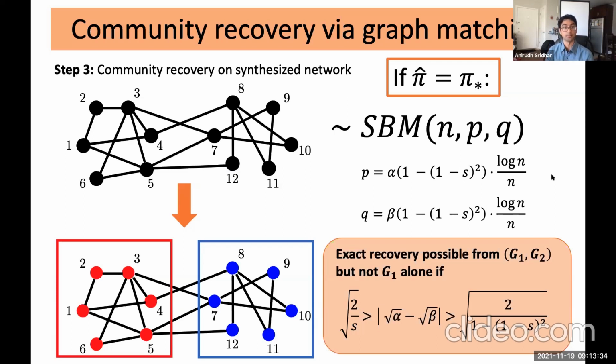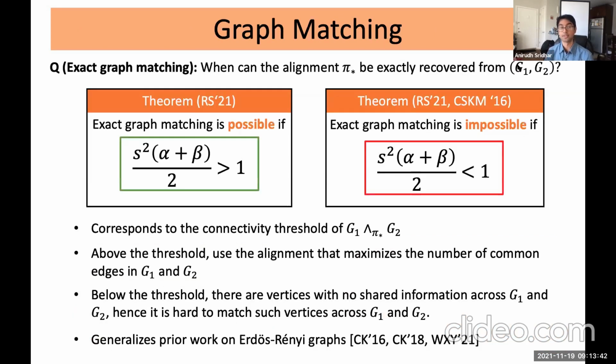Now, to complete the picture here, we need to understand when it is actually possible to recover the true alignment. And this brings us to the main technical contribution of our work, which is the question of exact graph matching. And we show that there's a really interesting phase transition where exact graph matching is possible if this condition is satisfied, and that it's information theoretically impossible if the converse holds. And I'll just give you a very brief picture of the ideas here.